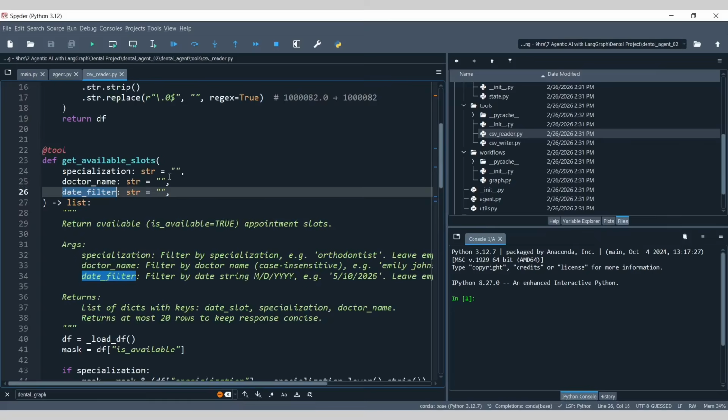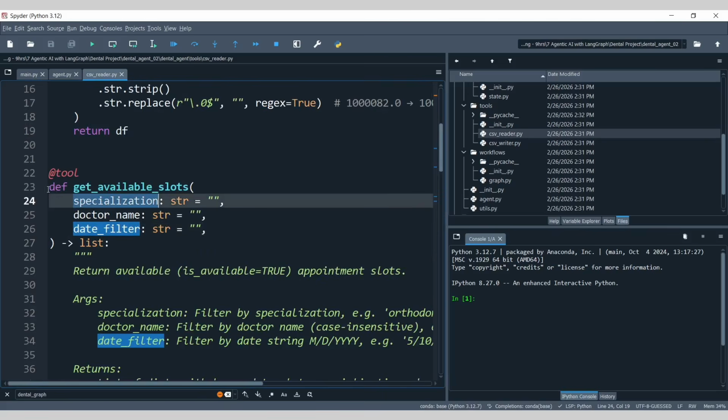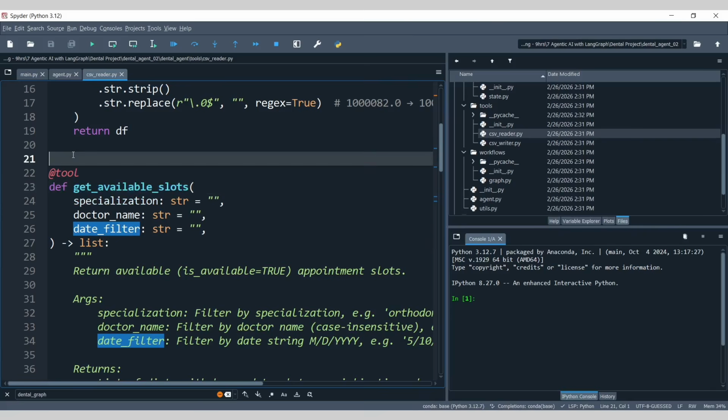Now for example, let's say the user is asking, give me the available slots for Dr. John Doe, who is a general dentist.